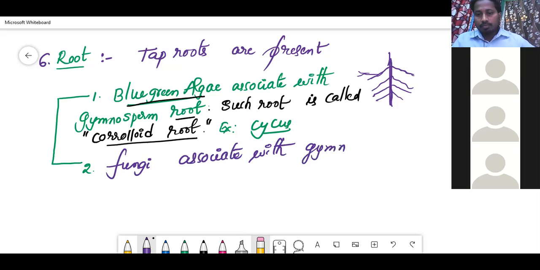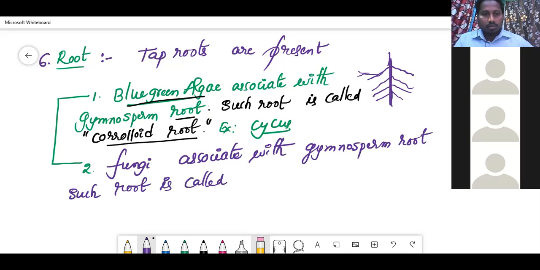Fungi associated with a gymnosperm root, such a root is called mycorrhiza.